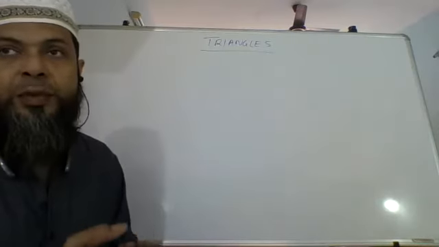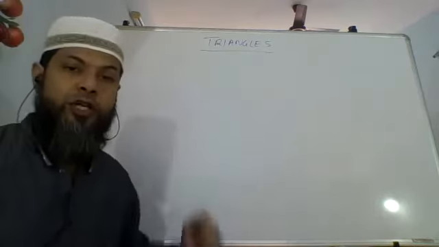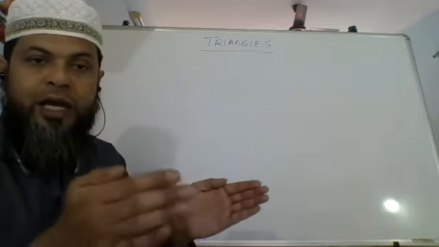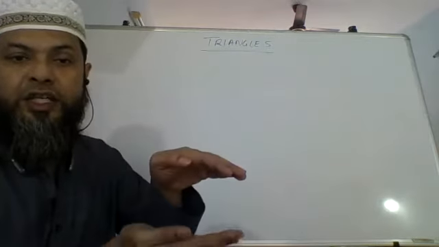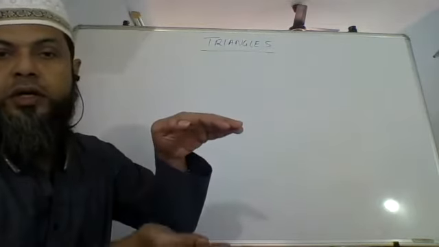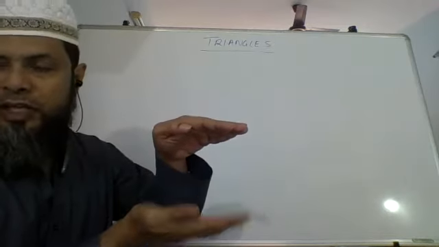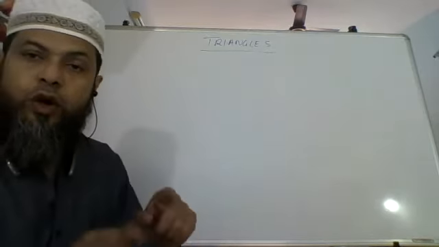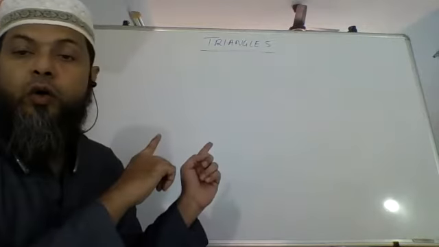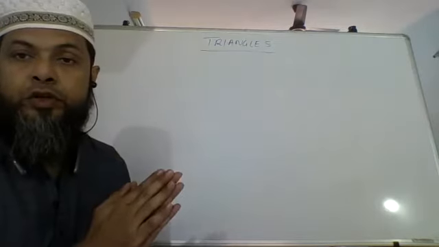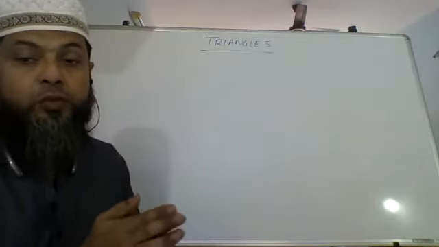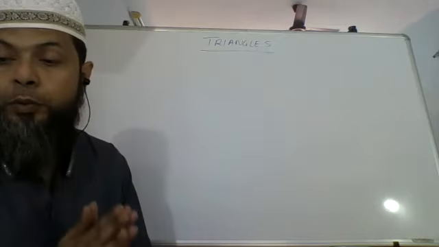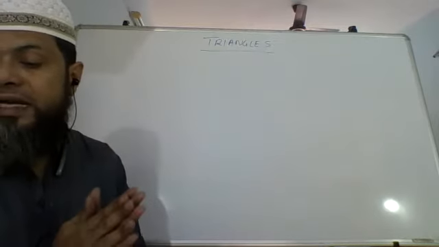So that enlargement is similar to the original copy. Or if you ask it to be reduced, that reduction also will be similar to the original image. So it can be bigger, it can be smaller. Basically it has to be in proportion. So that is what we mean by similar.